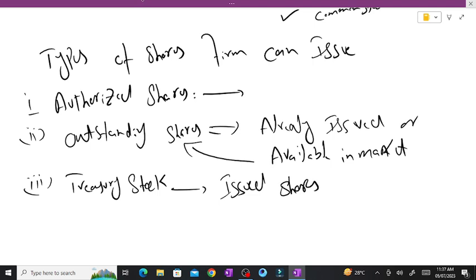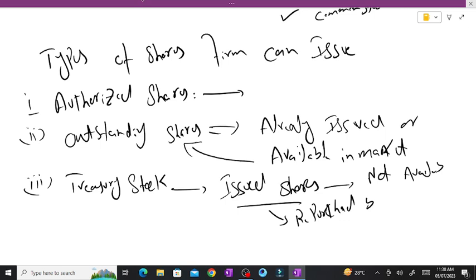But what is the difference between outstanding shares and treasury stock? They are not available in the market. They are already issued but not available in the market. Why? Because they were repurchased by the firm, and they are held in the company's stock, not in the market but in the company's stock. So that becomes the treasury stock.